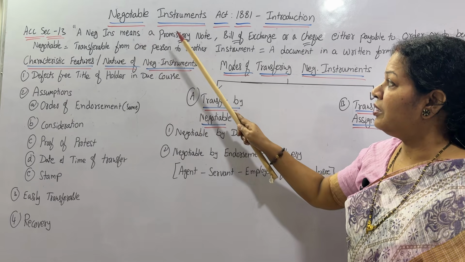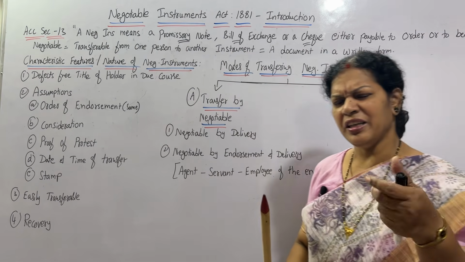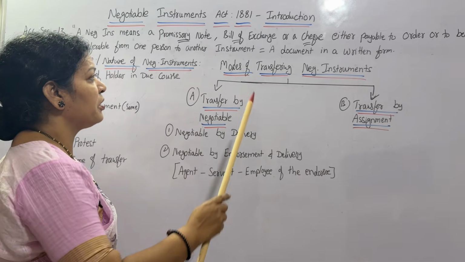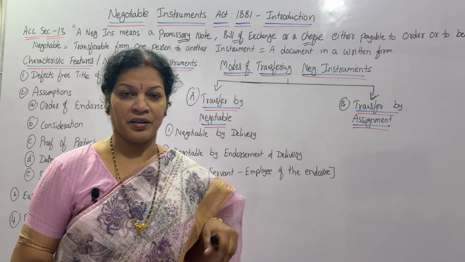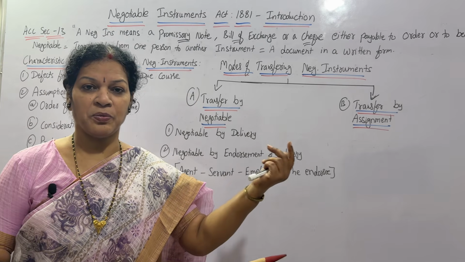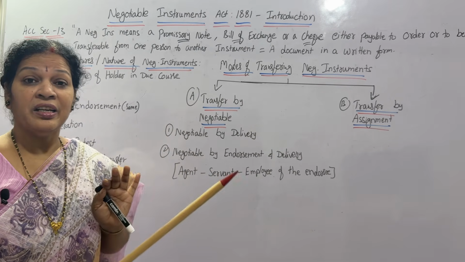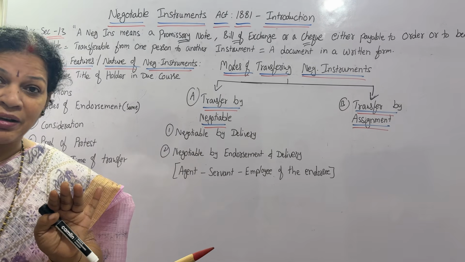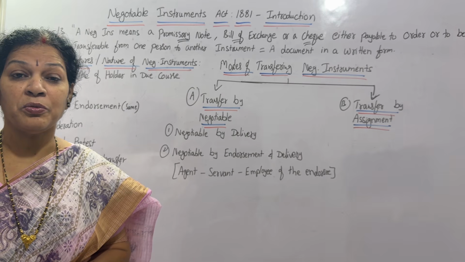It's a promissory note, bill of exchange or check, any of these three. It comes under negotiable, either payable to order or to bearer. As per the instructions, as per the requirement, you are making the payment through any of these things. These things we call instruments. Negotiable instruments.